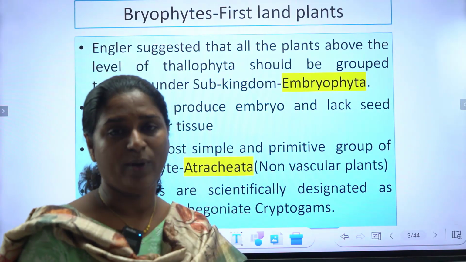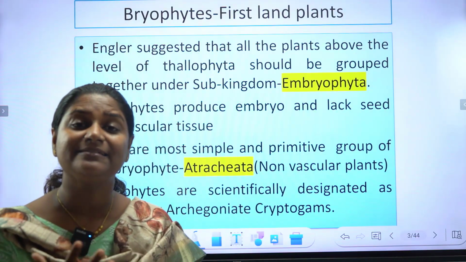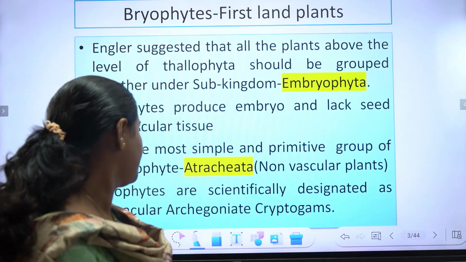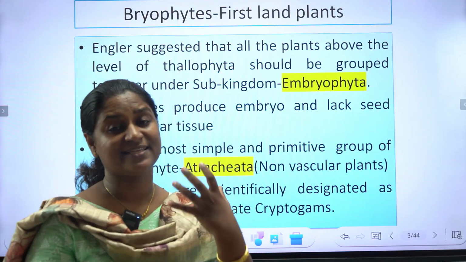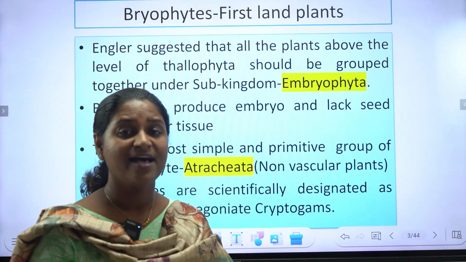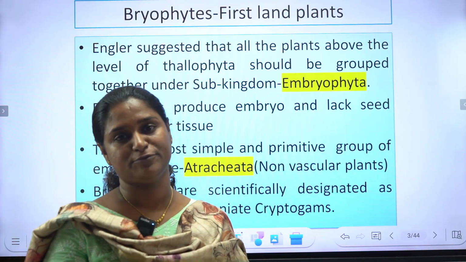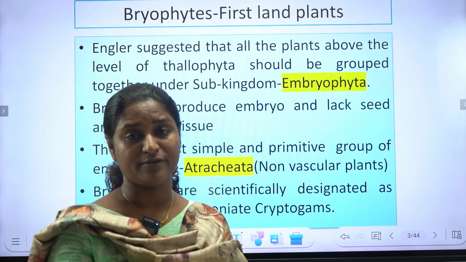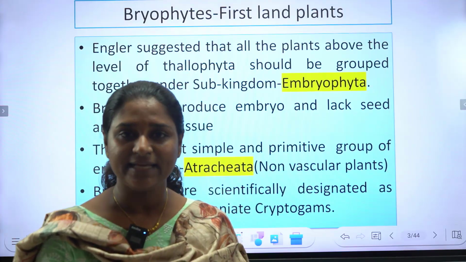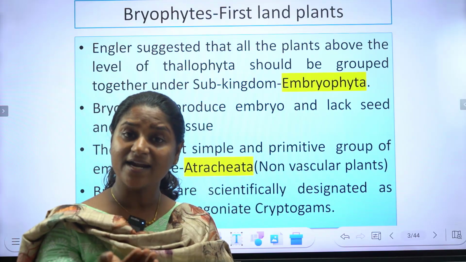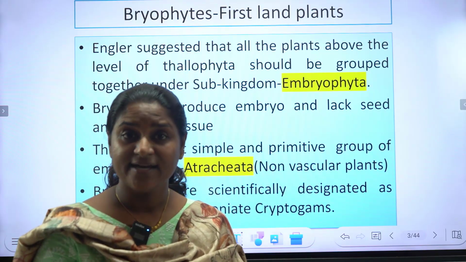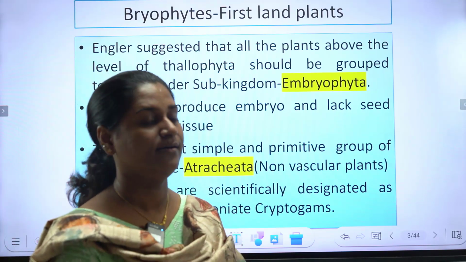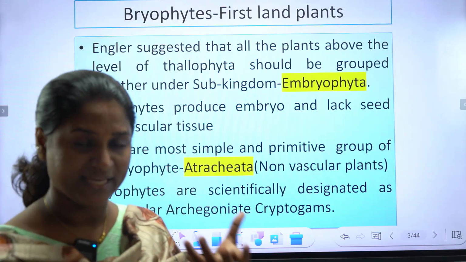They are very primitive. Why? They are atracheate. Atracheate means they don't possess any vascular system. And bryophytes can be scientifically defined as avascular archegoniate cryptogams. Avascular means the vascular system, xylem and phloem, that is present in the land plants is completely absent in bryophytes. Archegoniate means the female sex organ is archegonia. So they are called archegoniate.